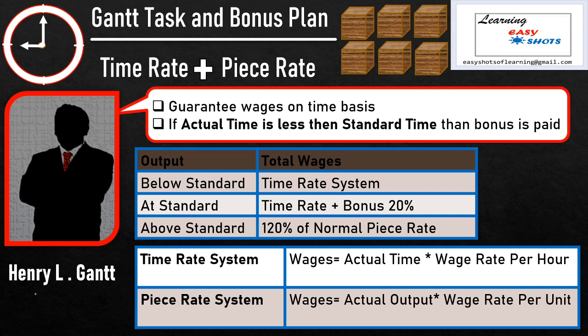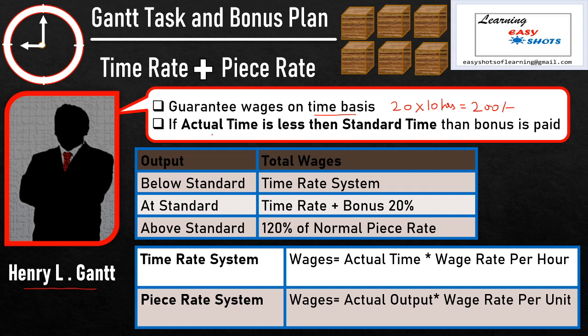This plan was given by Henry L. Gantt. According to him, minimum guarantee wages must be given to each worker on the basis of time. For example, if the minimum wages decided by the company per hour is rupees 20, and the worker works for 10 hours, then his minimum wages per day is 200 rupees.